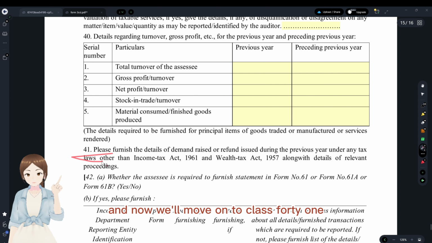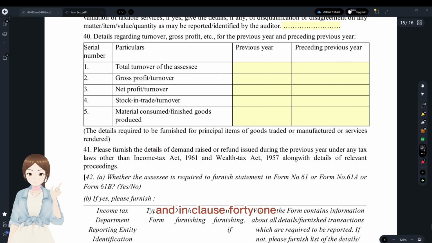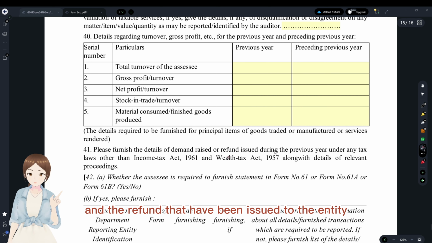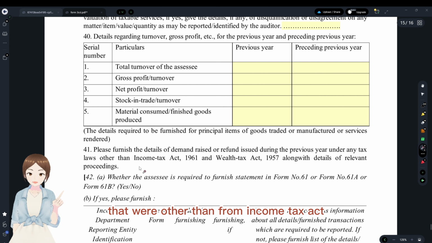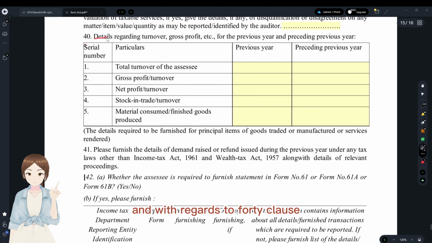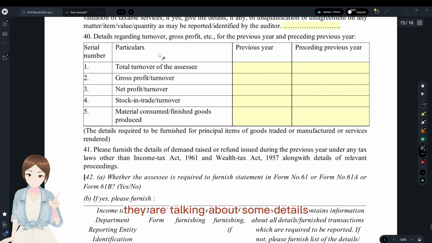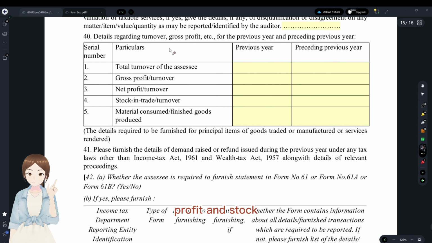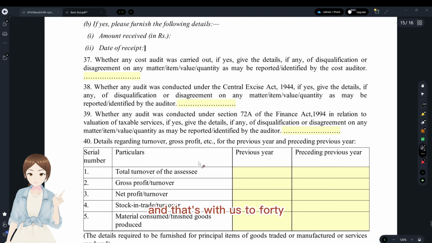And now we'll move on to clause 41. In clause 41, they talk about the demands that were raised and the refunds that have been issued to the entity other than under the Income Tax Act and Wealth Tax Act. And with regards to clause 40, they are talking about some details with regards to turnover, profit and stock, or total turnover, gross profit, net profit, stock in trade, and materials consumed if it's a manufacturing entity. And that's with regards to 40.